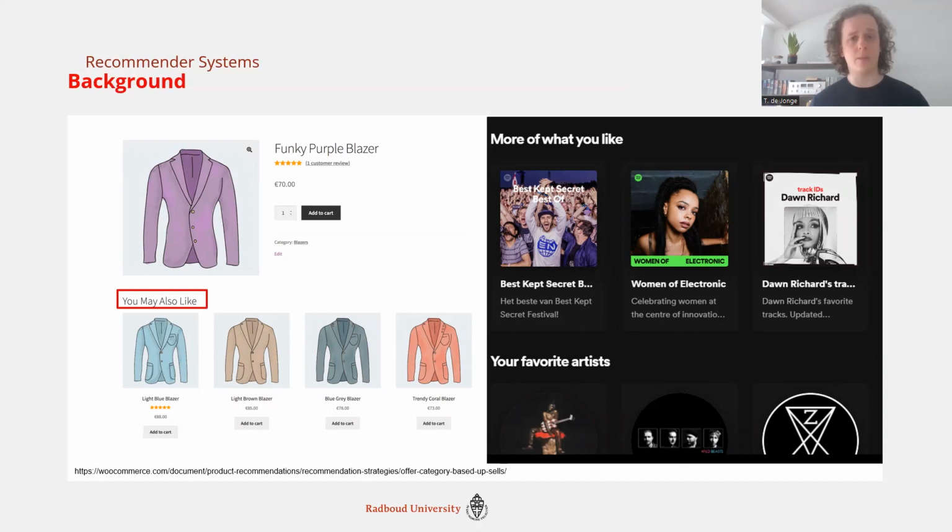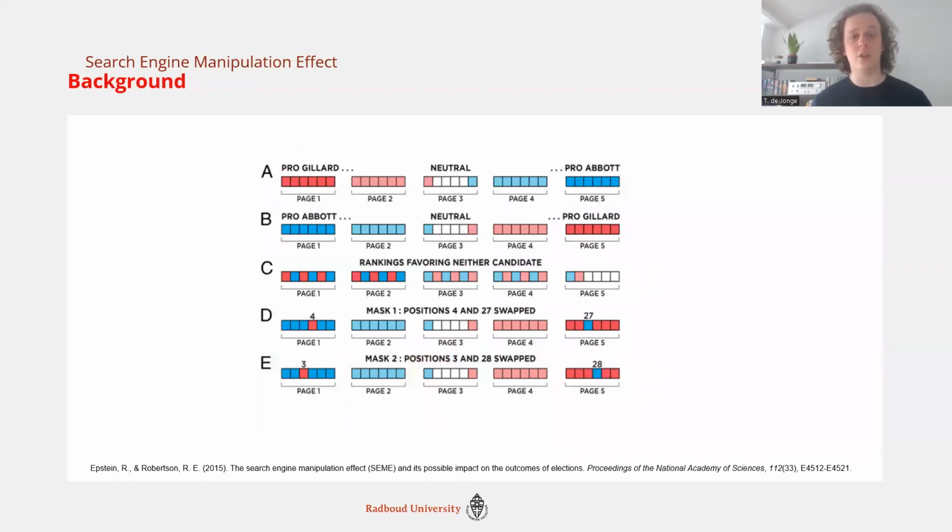As there are many implementations of recommender systems, there are also many fairness issues with these recommender systems that we can talk about. In this case, the one I'm looking at is the search engine manipulation effect, which was first introduced by Epstein and Robertson in 2015. The main gist of it is that if you show users skewed results in a search engine results page, they would vote more towards the candidate it's skewed towards. So in this case, they selected American participants to vote in a mock Australian election, so they didn't actually have to vote.